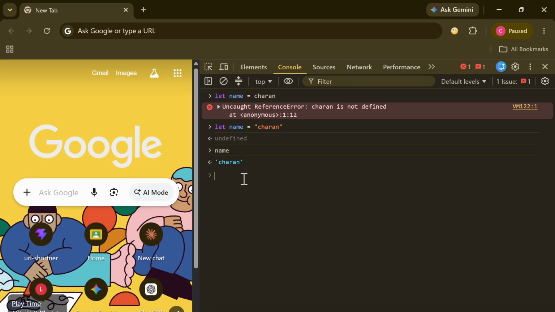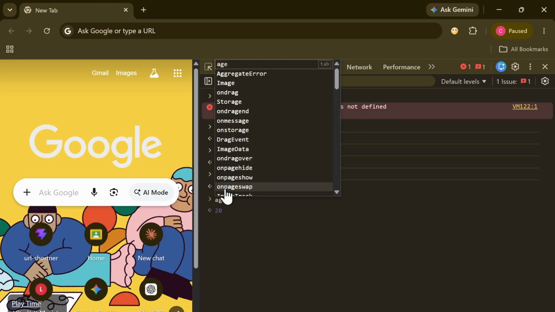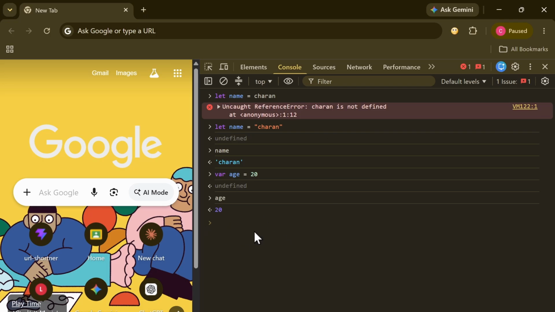Not only that, there is something known as var. So var age is equals to, let's say, 20. Here you will not get any error, because 20 is a number. For numbers you need not mention any double quotes. If you again want to print that, you can print age. In this fashion you can run all of these. There is something known as console.log.